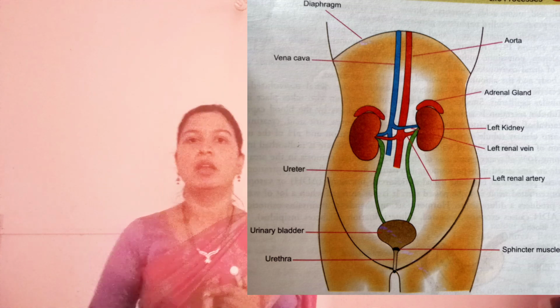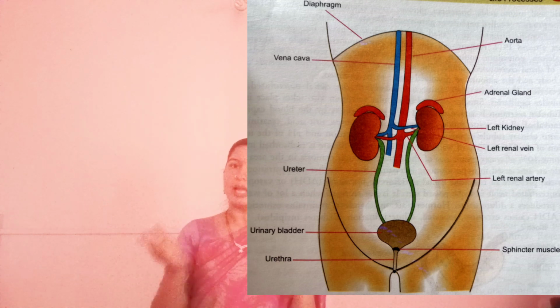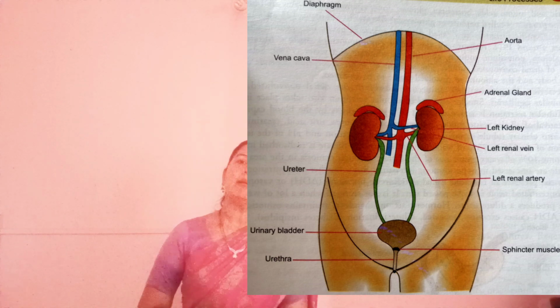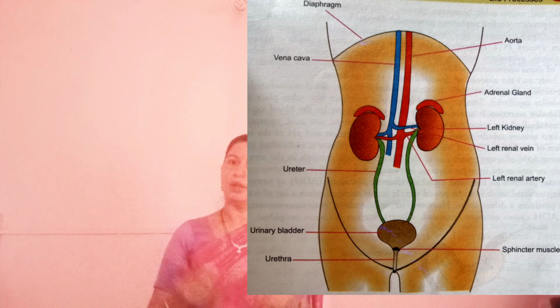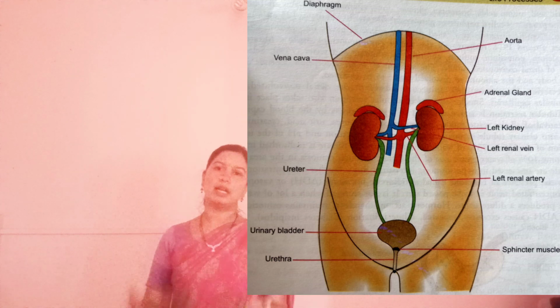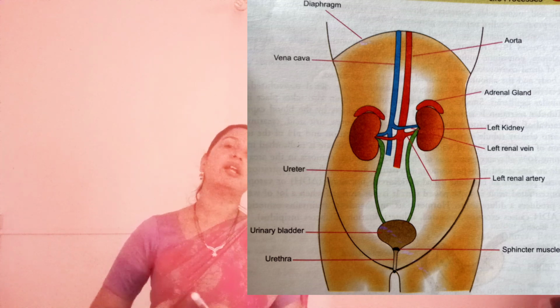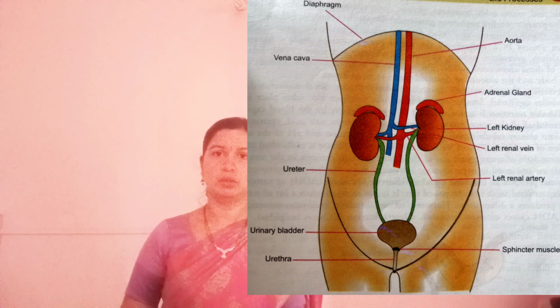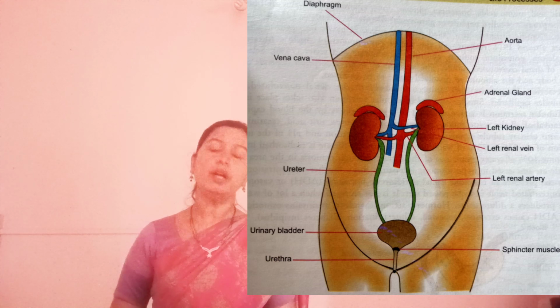A pair of kidneys. Where are they located? They are located at the dorsal surface on either side of the vertebral column. Then there are a pair of ureters, urinary bladder and urethra. Now if you see inside the kidneys, they contain millions of filtration units, and these filtration units are termed as nephrons. Each kidney has around 1 million filtration units. Now let's learn about the structure and function of these filtration units.